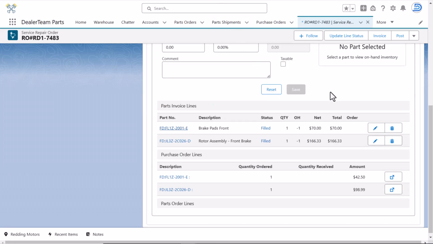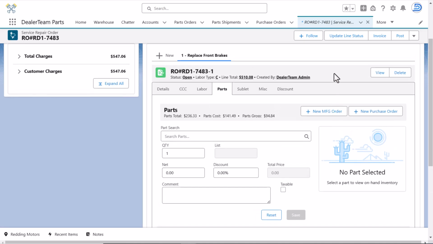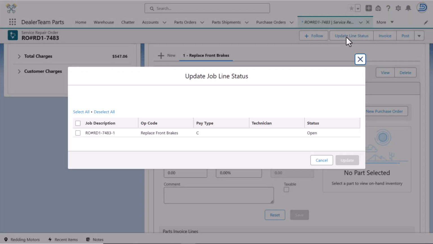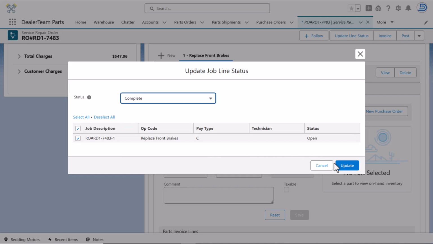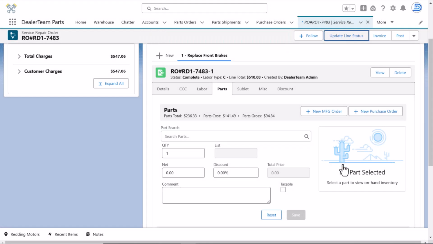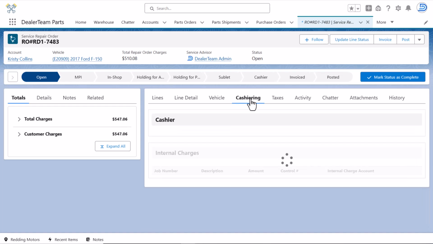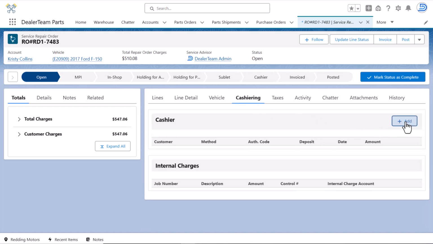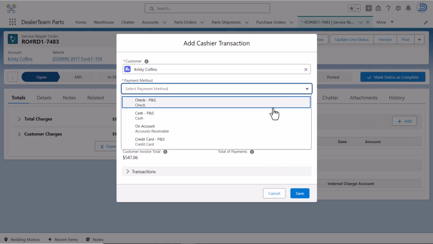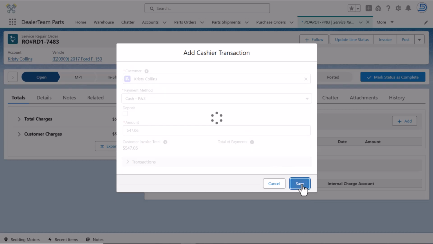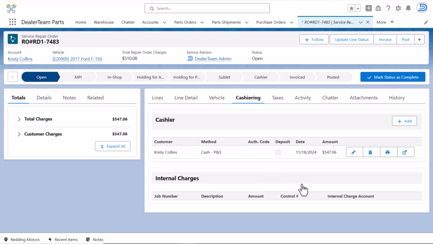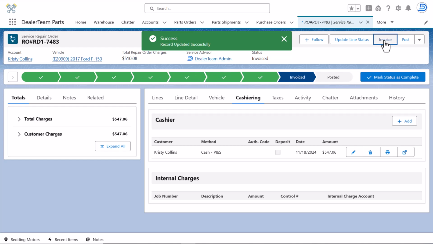Now that the parts have been added to the repair order, we can update the line status to complete and move on to cashiering. Add a transaction, select a payment method, and make sure it matches with the customer invoice total. Once the job lines are complete and cashiered, we can invoice the repair order and then post it.